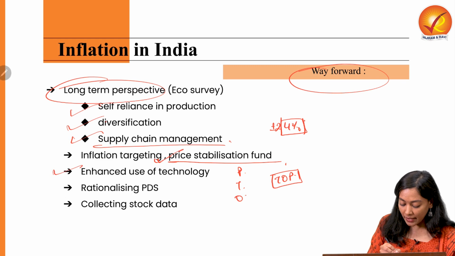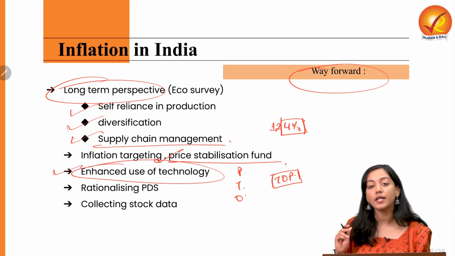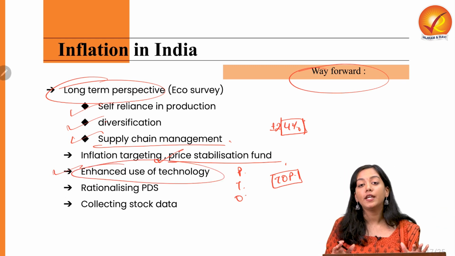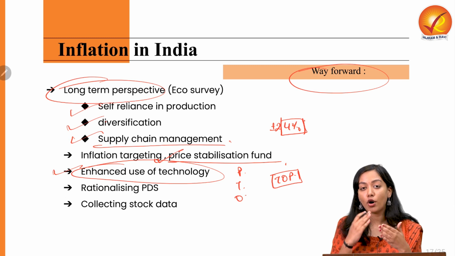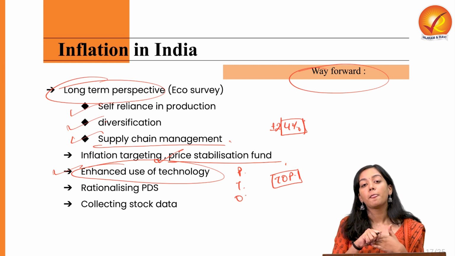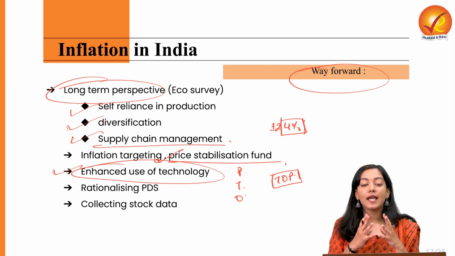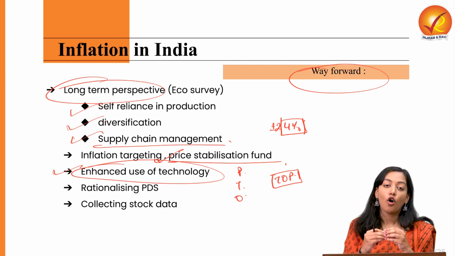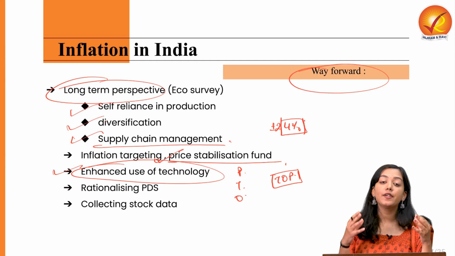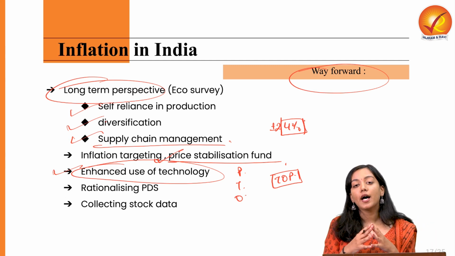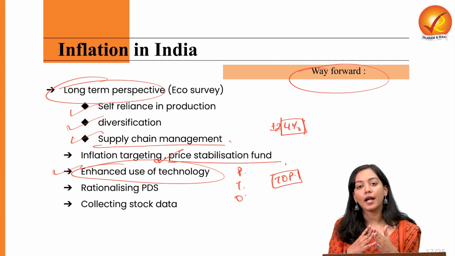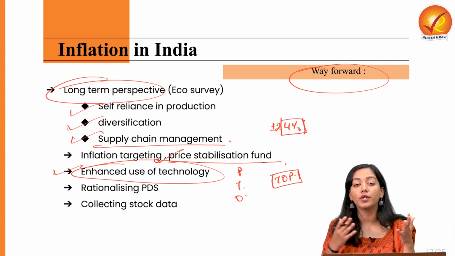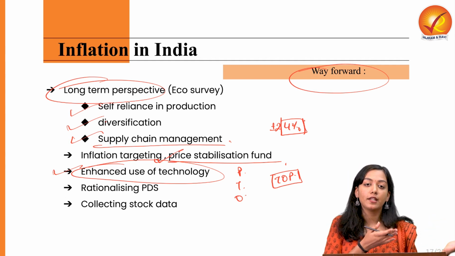Then let's talk about enhanced use of technology for easing of inflation in India. We can use drones, we can use bot technology, we can use other AI-based apps in order to have internet-based, or basically hands-free, monitoring of the farms, so that we can very well predict the kind of prospect that the farm is going to give, or the kind of produce that the farmer is going to give out.